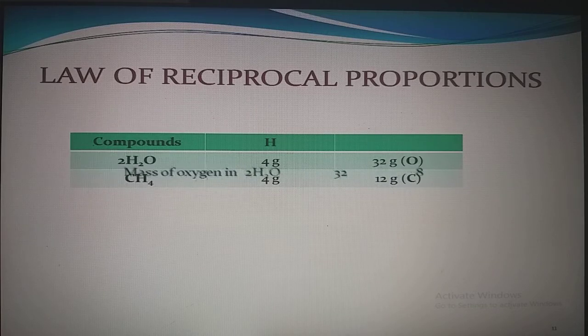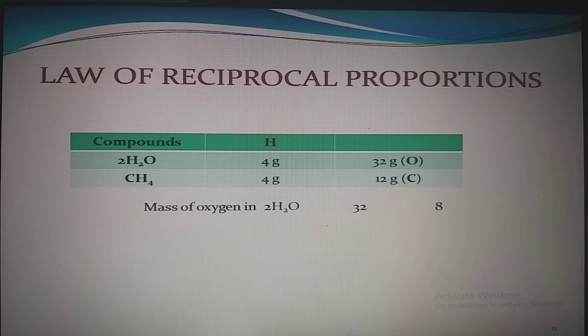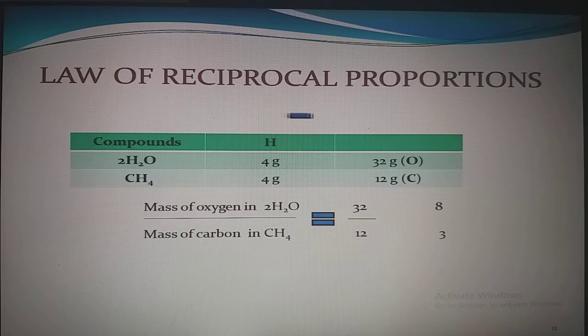Let us take their ratio. Mass of oxygen in 2H2O divided by mass of carbon in CH4 is equal to 32 divided by 12, which comes out to be 8 divided by 3.